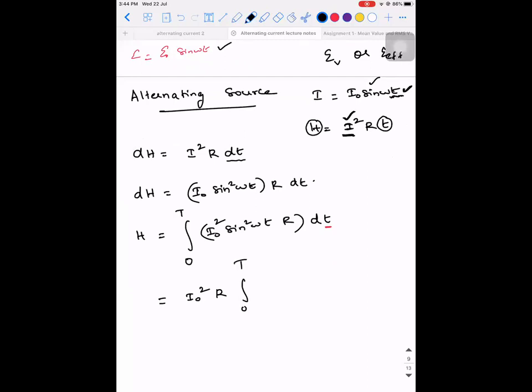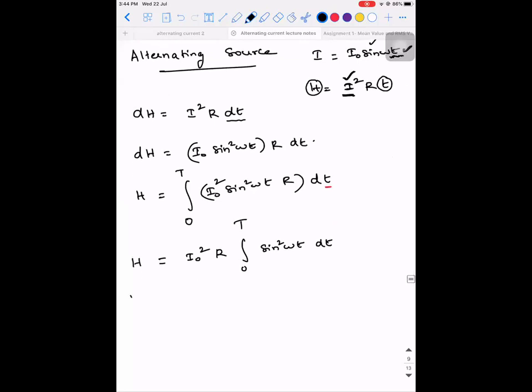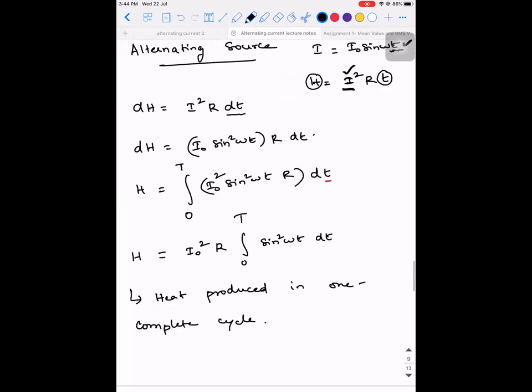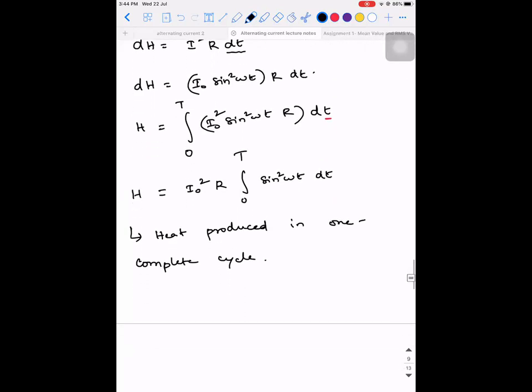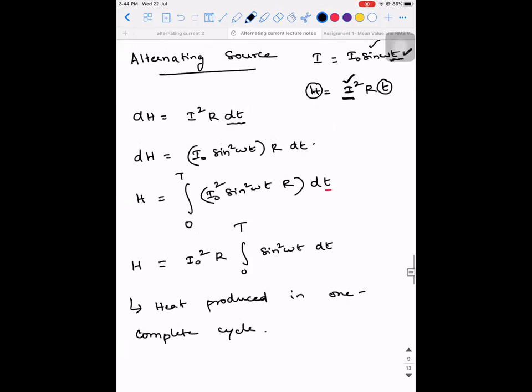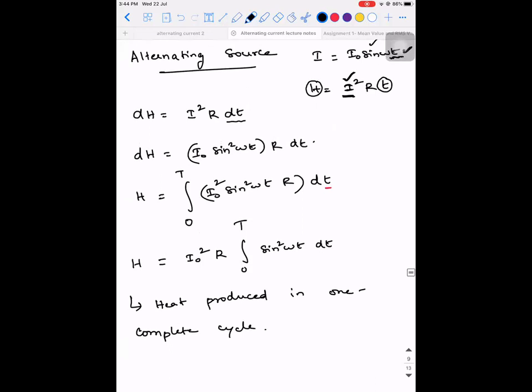Integral of 0 to T of sine square omega t into dt. This is the value of heat produced across how much time? This is the amount of heat produced in how much time, guys? A complete cycle. One complete cycle. Got it? So this is the heat produced by the alternating source in one complete cycle.